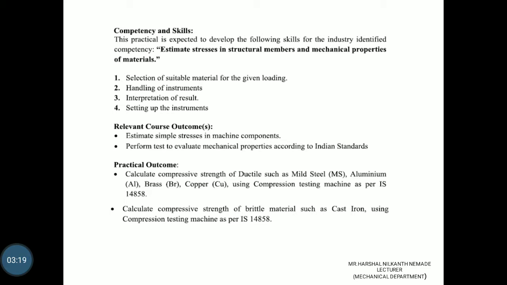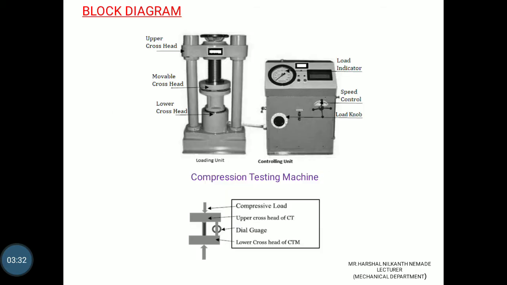Both machines are the same, but we are doing the experiment on mild steel and cast iron. Mild steel is ductile and cast iron is brittle. This is a block diagram. In the block diagram we see there is one upper head, the middle one is a movable crosshead, and the bottom part is the lower crosshead.